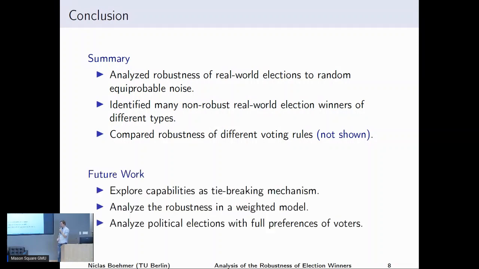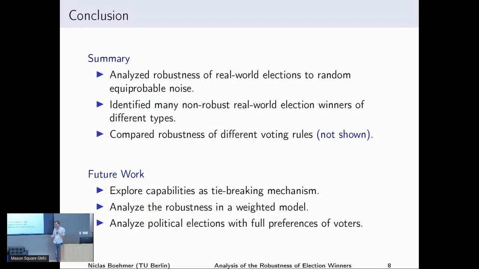And for future work, it would be interesting to further explore the capabilities of our view as a tie-breaking mechanism. I mean, basically building up on the two last plots that I showed you. Also looking at the weighted model would be pretty cool because maybe not all swaps happen with the same probability.